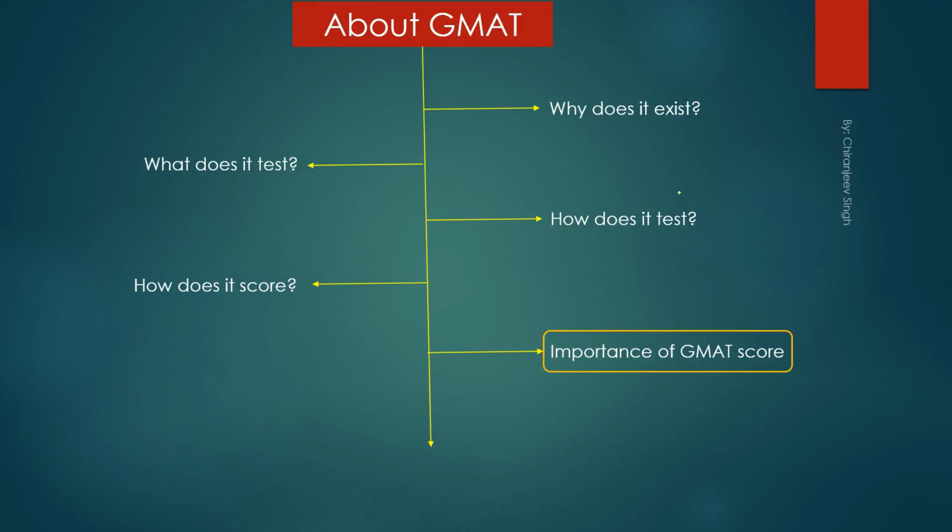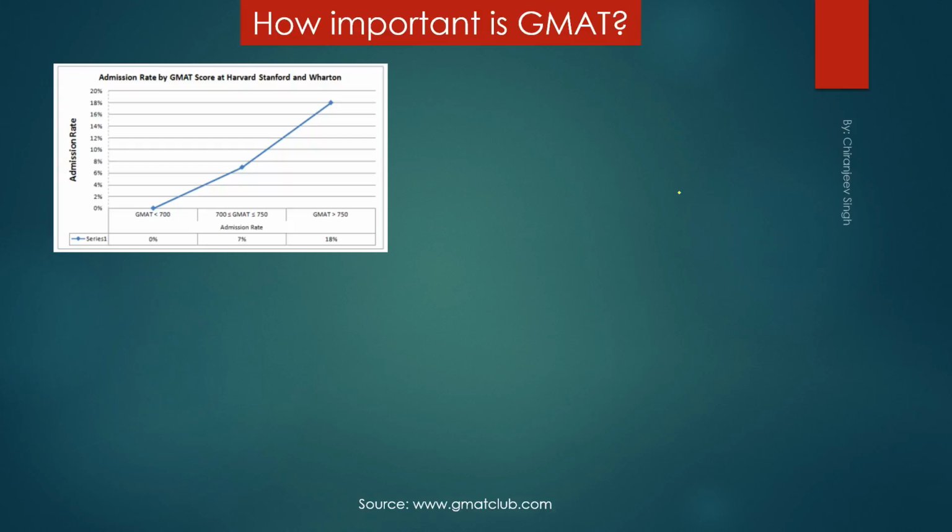Now the last subsection of this section about GMAT, the importance of GMAT score. This is a graph from GMAT Club, so it tells you the admission rate against your GMAT scores. Now this is for Harvard, Stanford and Wharton. For a GMAT score below 700, the admission rate is almost nil. Then for GMAT scores from 700 to 750, the admission rate is around 7%. And for a GMAT score above 750, the admission rate is 18%. So you can see that there is a very positive correlation between your GMAT score and your admission rate.